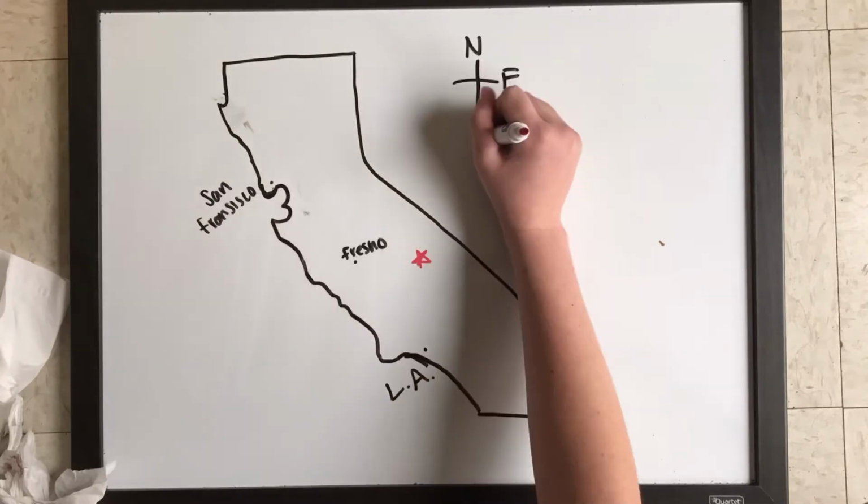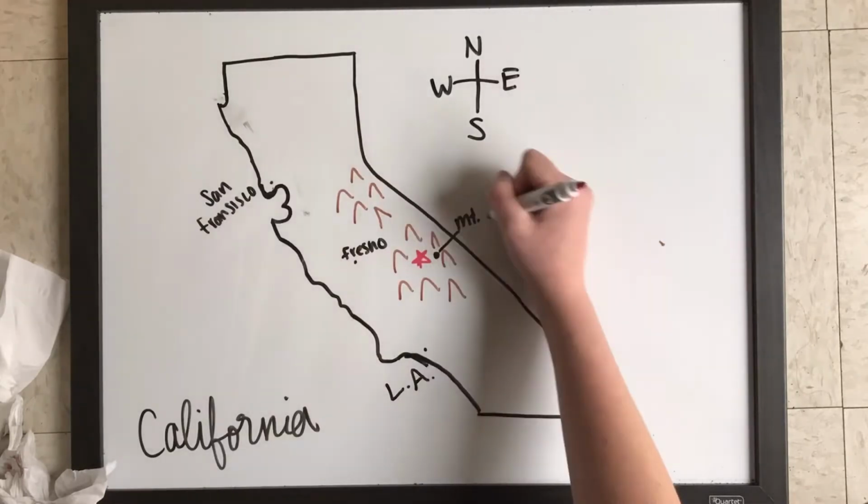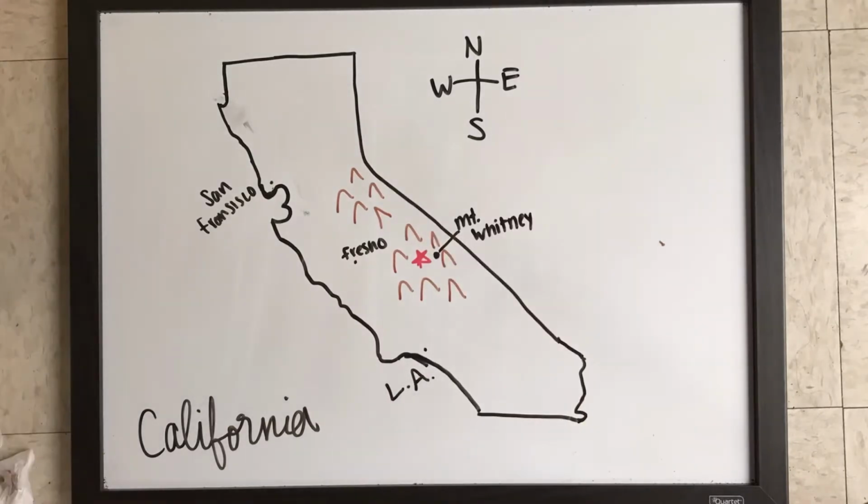In today's lesson, I will be focusing on the formation of Sequoia National Park in Sierra Nevada, California. The park is connected to Kings Canyon National Park. However, for the sake of this video, I will be focusing solely on Sequoia National Park.